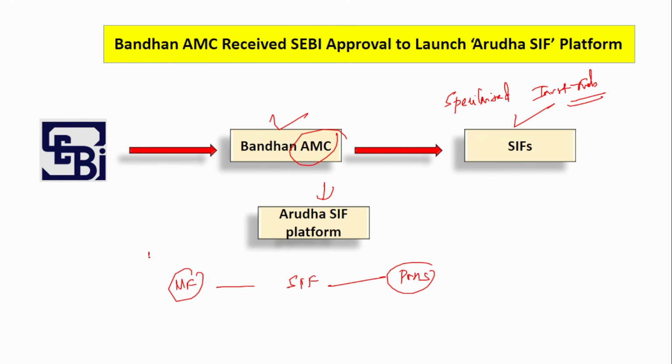So here if you see, in mutual funds, you can just buy a mutual fund unit with 100 or just 500 rupees. But under PMS, portfolio management services, you need a huge amount like 30 or 50 lakhs. So for people who want to invest somewhere in between, like people who want to invest 10 lakhs or 12 lakhs, for them, this SIF was launched by SEBI.